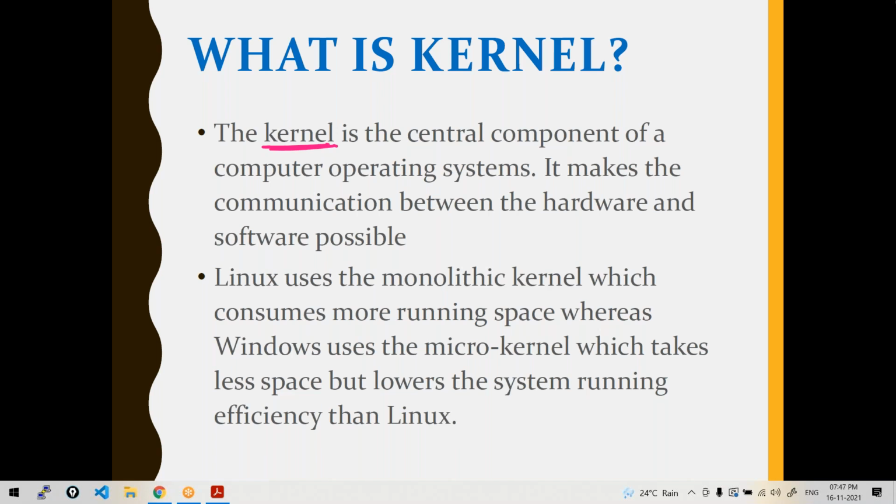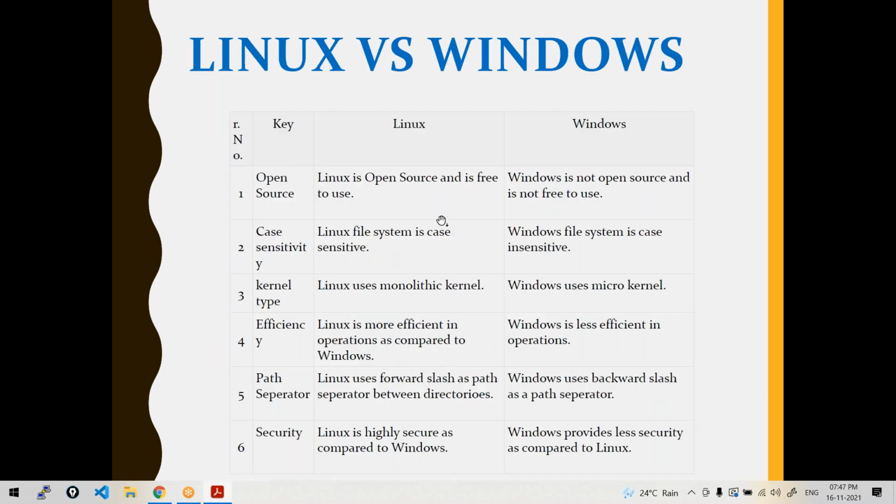Again, there are different types of kernels like monolithic kernel, microkernel, and so on. We need not go into that depth and learn the underlying components of the OS. Just understand there are different kernels used, and kernel is the main component in the operating system. Now, let us see the differences between Linux and Windows operating systems in more detail.